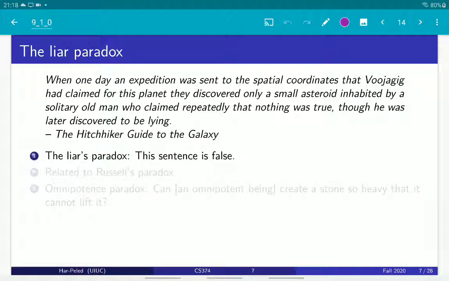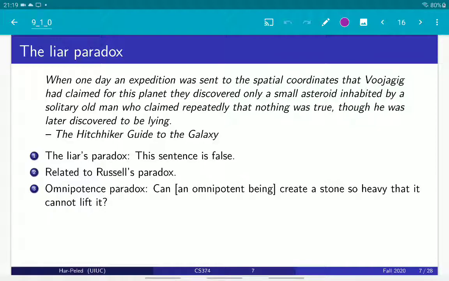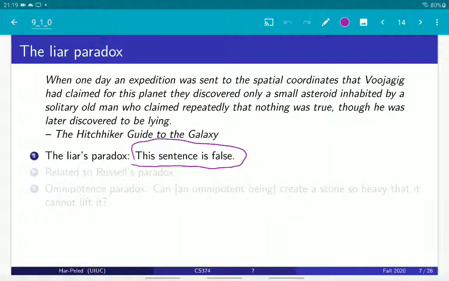And the liar paradox is known as, this sentence is false, right? Let me try again. The sentence says this sentence is false. Okay, if this sentence is true, then the sentence claims that it's false, then it's false. On the other hand, if the sentence is false, but the sentence says that it's false, then it's true. So it's contradictory. So that's impossible.